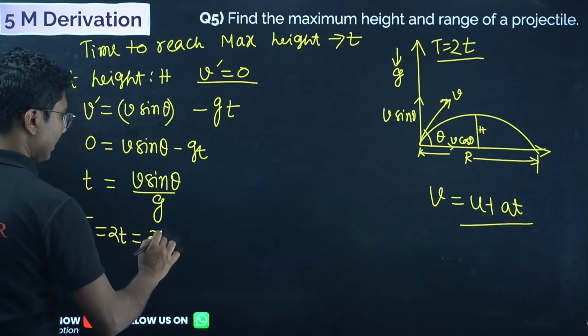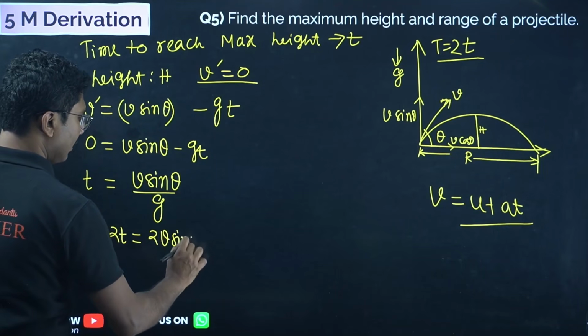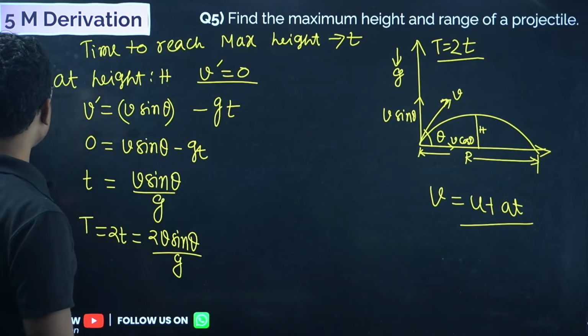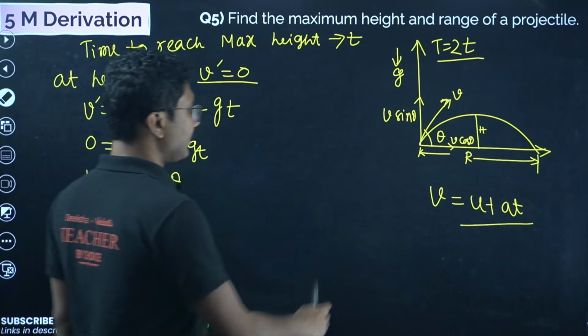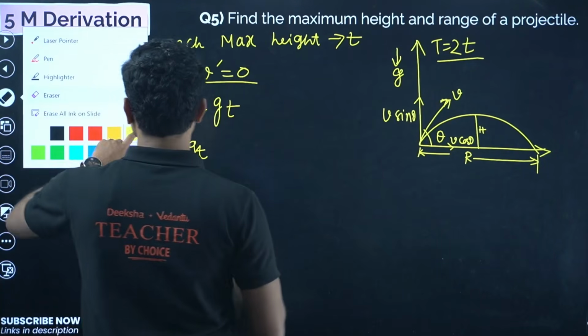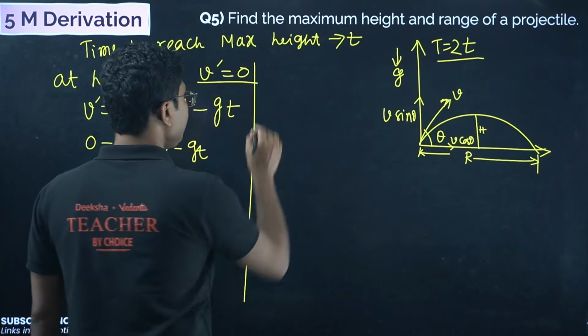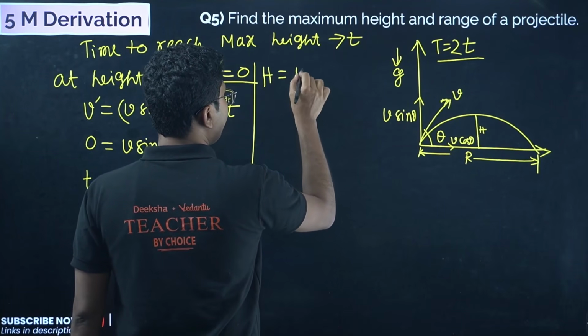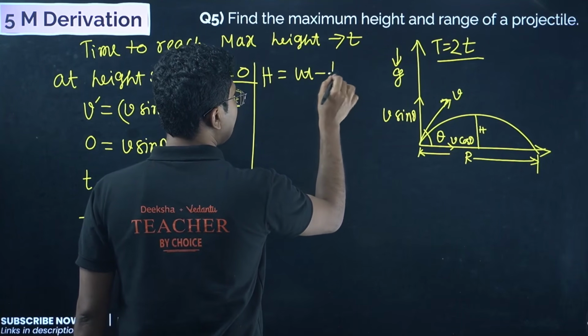This is the time to reach the maximum height, and the total time is 2t, that is 2 v sin theta by g. So these two parts you have to do first. Once you have done these, the remaining part is very simple. For maximum height we use the equation H equals u t minus half a t square.